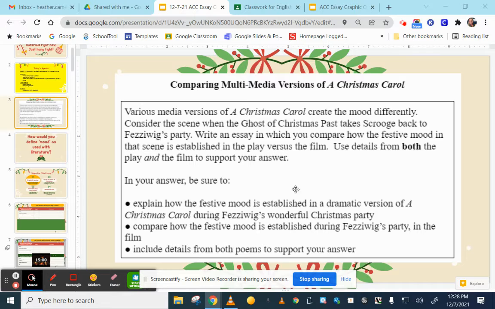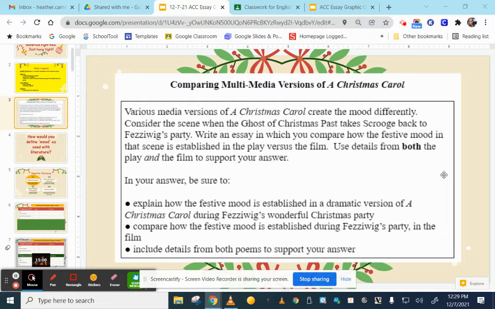What's written below here in bullet format is basically the same thing that is up top, so I won't bother to read that to you. But this will be fun because we're going to focus the entire essay on Fezziwig's party, and we're going to be trying to prove how the mood is festive.